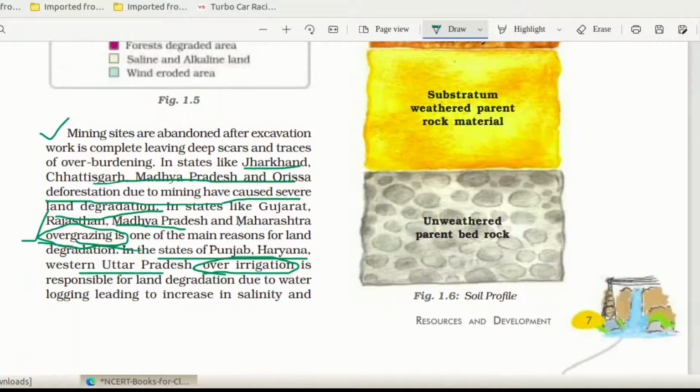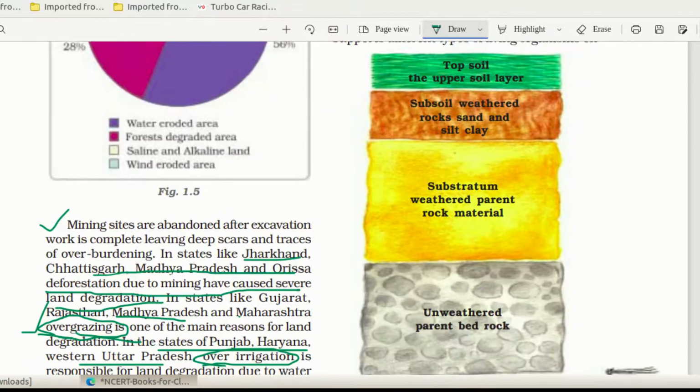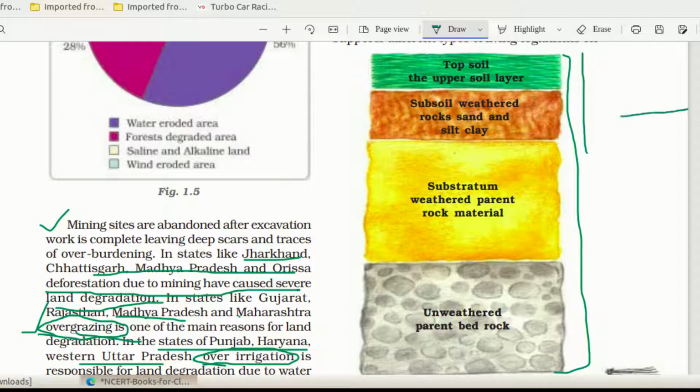And this diagram is a diagram of soil profile. Looking at the diagram, what definition can you make for soil profile? First of all, we can write soil profile is a vertical section of soil, isn't it? So see, this is vertical. Suppose this is horizontal, this is vertical. So soil profile means a vertical section of soil from top to bottom. Otherwise you can write it is a vertical section of soil from topsoil to where? Topsoil to bedrock. That is a simple definition you can write about soil profile.